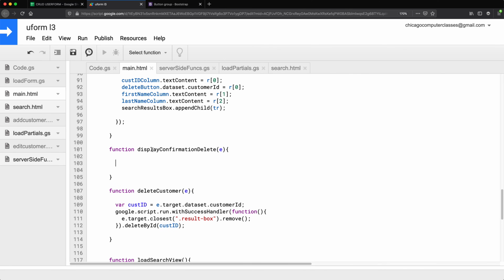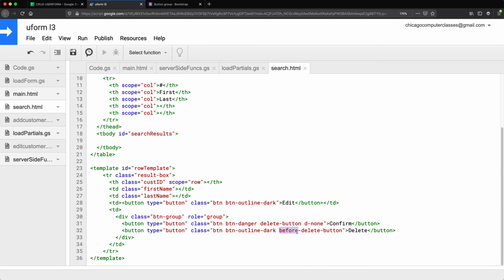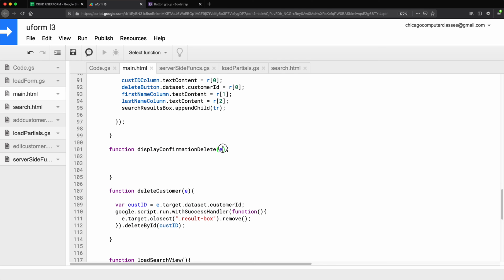So what do we want to happen when we click on that button? We want to unhide this. So the way we're going to unhide this is by removing this d_none out of here. So we need to find this button. And the way we're going to do that, we'll go here, we'll take this e_target, which will be the button that was clicked on, which in this case is going to be that delete button that should show the confirm button.